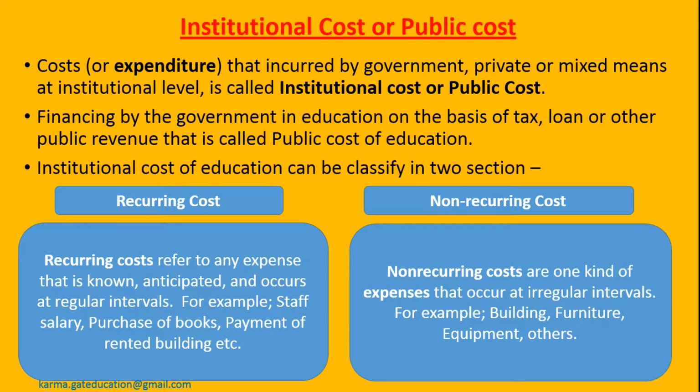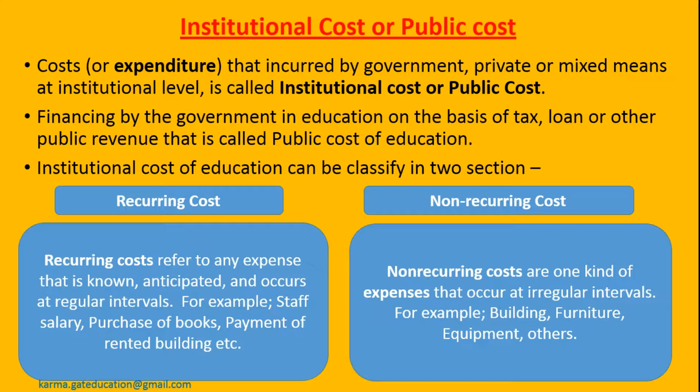Next is institutional cost or public cost. Costs or expenditure incurred at the institutional level by the government, private or mixed are called institutional cost or public cost of education. Public costs are those that include financing by the government on the basis of taxes, loans and other public revenues. It can be classified in two sections.